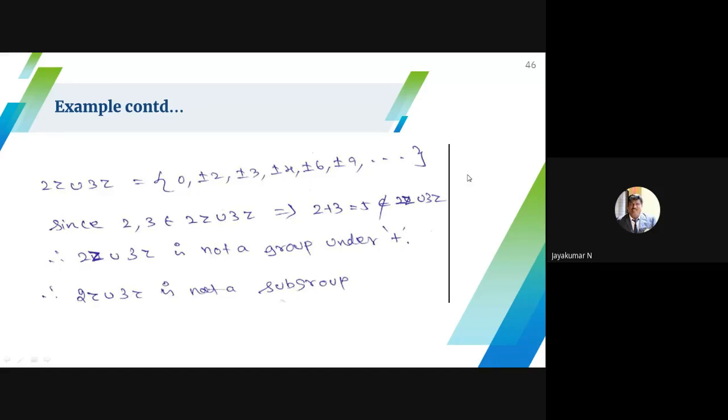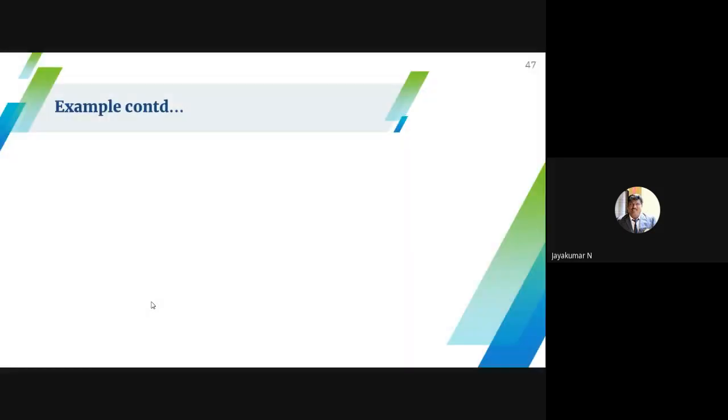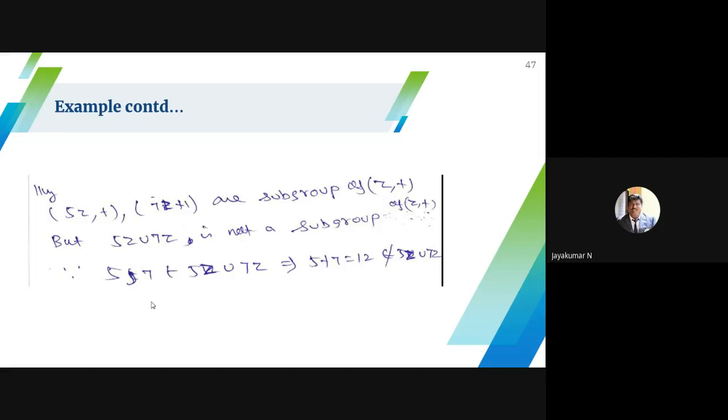But this is not a subgroup because if you choose two elements from 2Z union 3Z, say 2, 3, then add them, you will get the answer 5. 5 does not belong to 2Z union 3Z. Therefore, 2Z union 3Z is not a subgroup, not a group under addition. Okay. Similarly, another example.